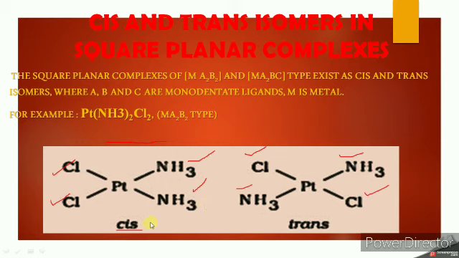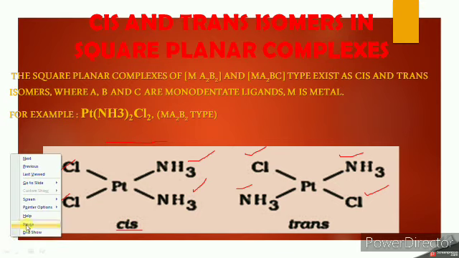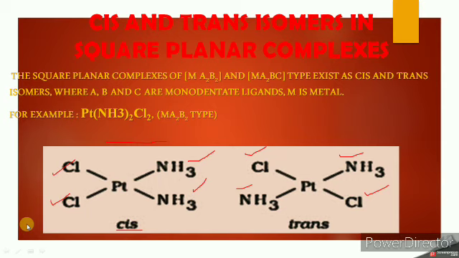So here the first cis compound is also known as cisplatin. This cis isomer is more soluble in water than the trans. This cisplatin is an anti-cancer drug, while the trans isomer is physiologically inactive. This is cisplatin, an anti-cancer drug.